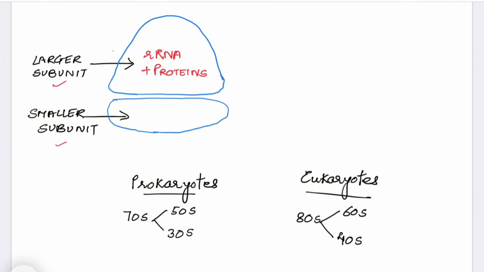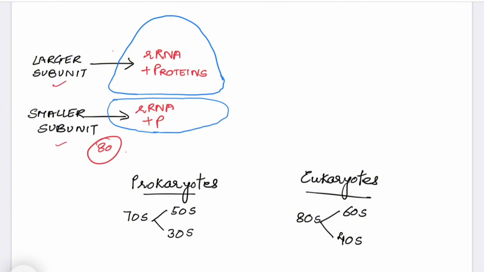Whether we are talking about the larger subunit or the smaller subunit, both contain ribosomal RNA and proteins. And if we go to NCERT, it says structural RNA and 80 types of proteins are present in the ribosomes. Now these ribosomes are formed inside the nucleus and more specifically inside the nucleolus.